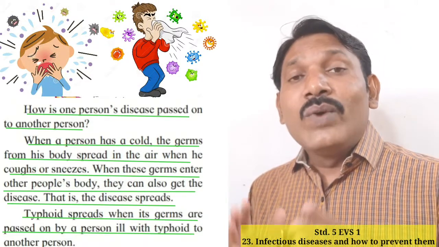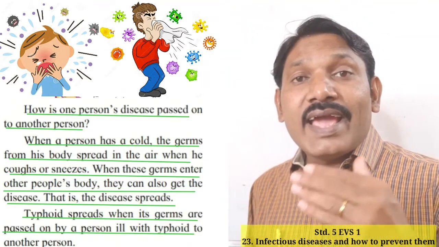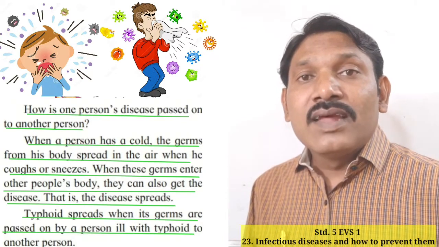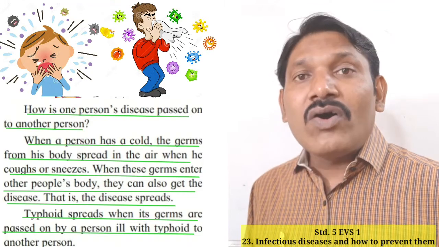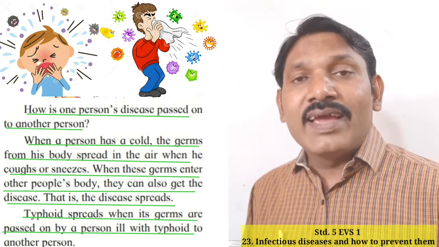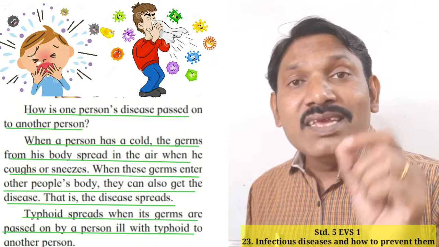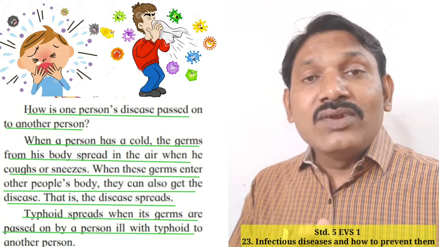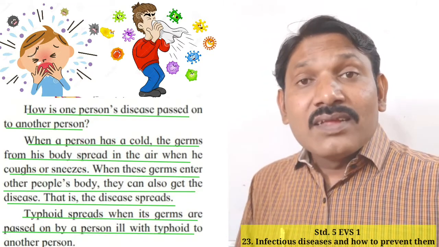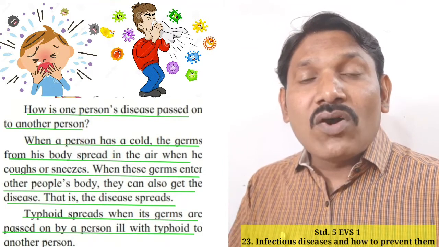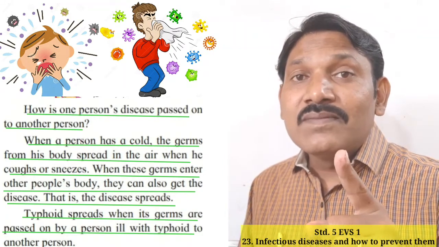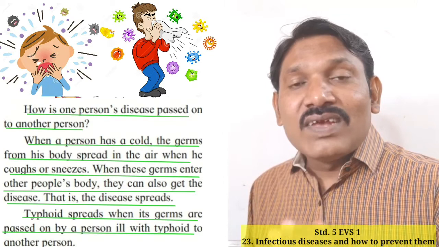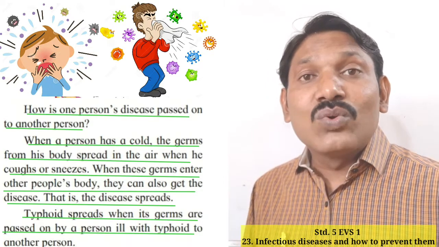And when the germs or microorganisms spread in the air, and if the other person inhales the same air, then these microorganisms or germs of the cold enter into the other person and the germs grow in the body of that person and that person can be infected. Okay student, in this way such kind of infectious disease can be spread through air.